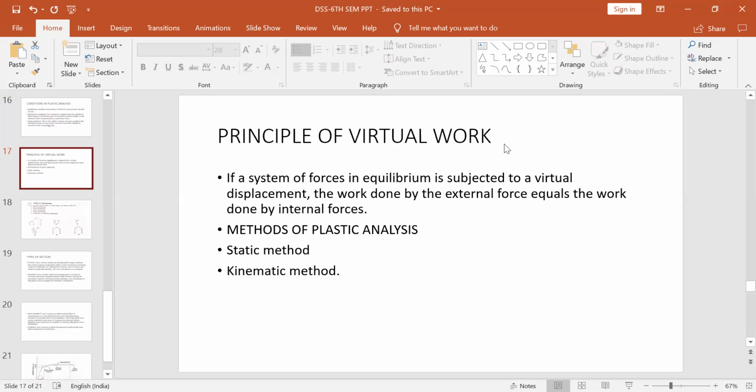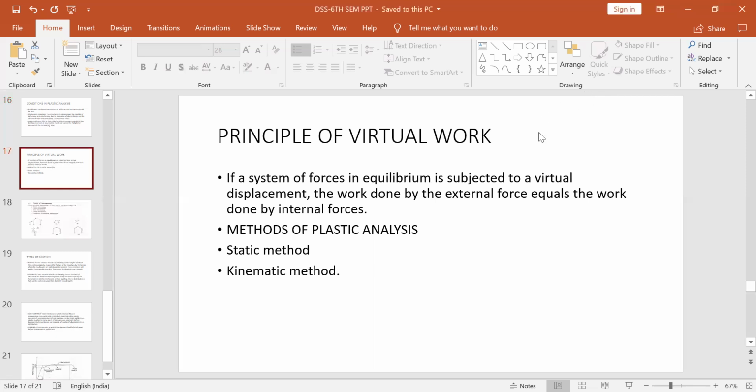Say there is a beam acted upon by n number of forces, vertical, horizontal or inclined, P1, P2 up to Pn. Now you are applying a virtual load. Some loads will be real, some loads will be virtual.